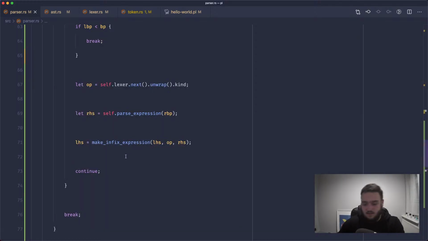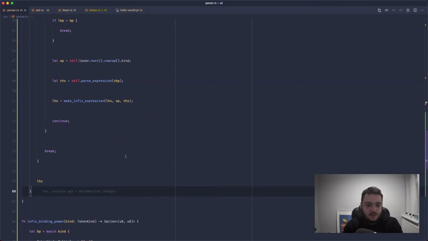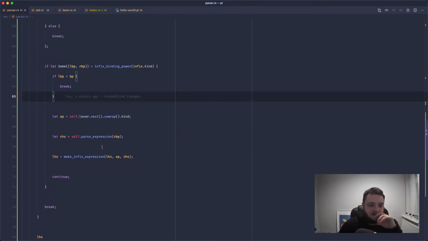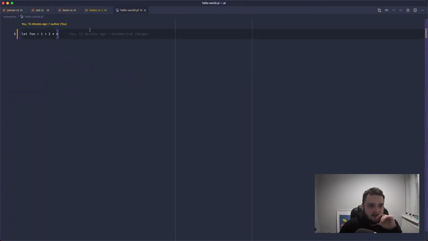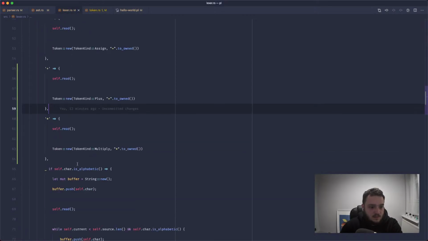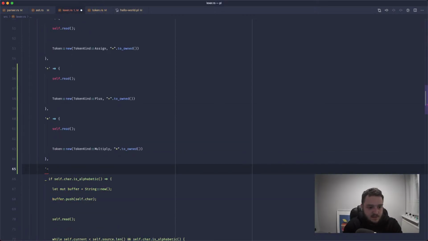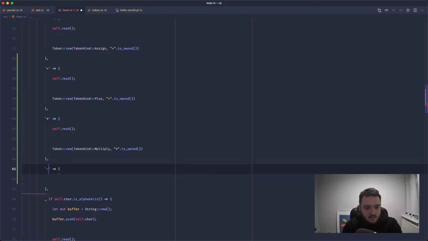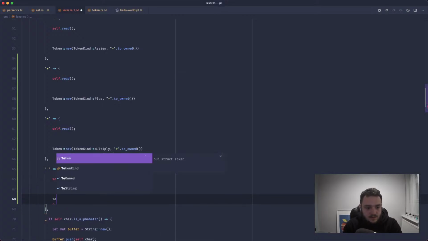Why don't we then, before we finish, let's zoom back out. Before we finish, why don't we add support for minus and divide as well? So let's go back into our lexer. Here we'll say if it's that, we can read the character.